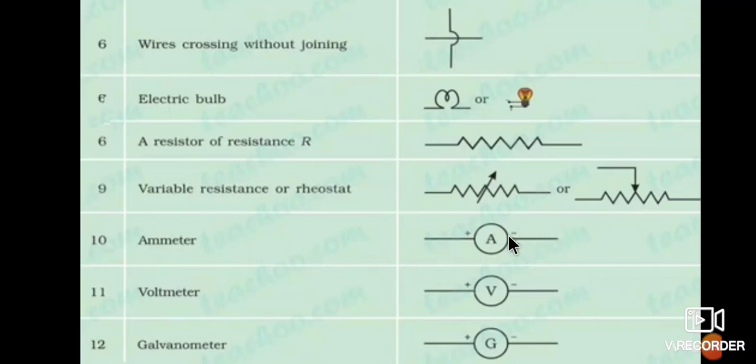Ammeter: this is the symbol of an ammeter, with A inside the circle. Voltmeter: this is the symbol of a voltmeter, with V inside the circle. Galvanometer: G inside the circle. So A inside the circle is an ammeter, V is a voltmeter, and G is a galvanometer.